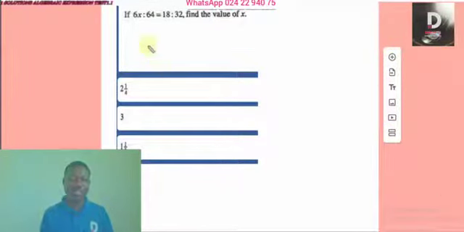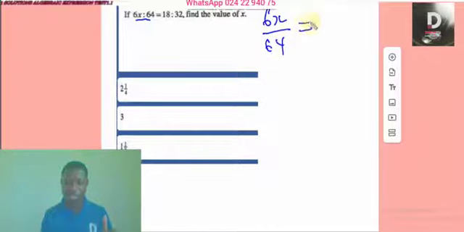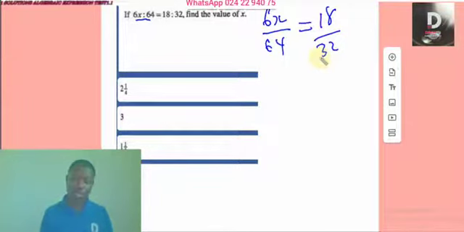Good. What did we say? If 6x to 64 equals 18 to 32, find the value of x. What do we say? Ratio and proportion is comparison. So we say ratio is another way of writing what? Fraction. Proportion is also another way of writing fraction. So the moment you see something to something, it means you can write it as a fraction and solve it. So 6x to 64, this is the fraction aspect of it, equal to 18 to 32.